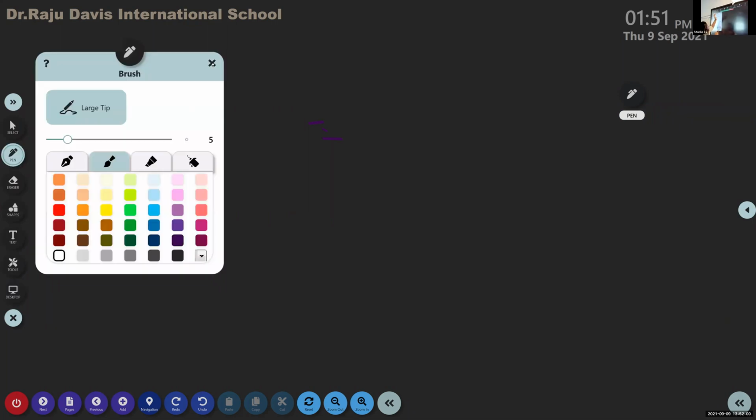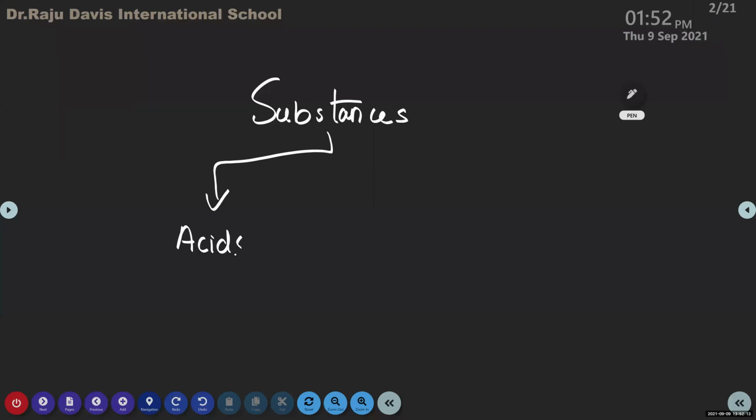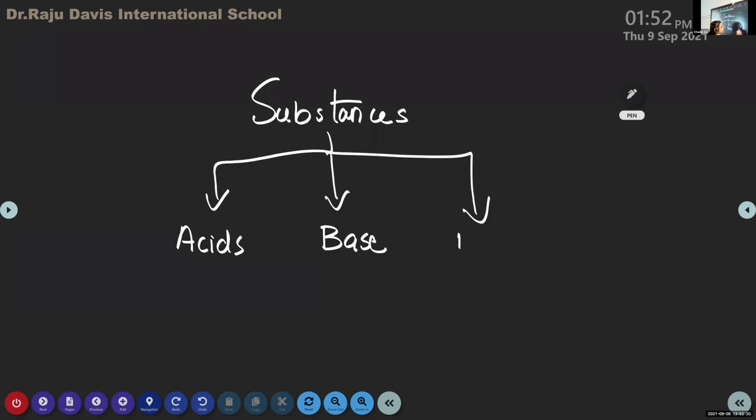Okay, children. Substances are basically classified into three: acids, second one base, and the third one is neutral. What do you mean by neutral then? The substances which are neither acidic nor basic are called neutral.